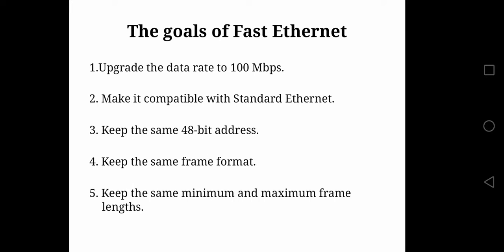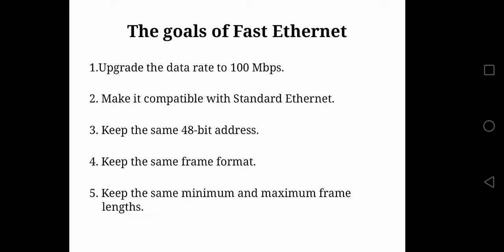First one, upgrade the data rate to 100 Mbps, which means Fast Ethernet transmits data 10 times faster than the standard Ethernet, that is 100 Mbps. Second goal, make it compatible with the standard Ethernet. The meaning is, if you replace a standard Ethernet with a Fast Ethernet, then Fast Ethernet works compatibly and successfully.